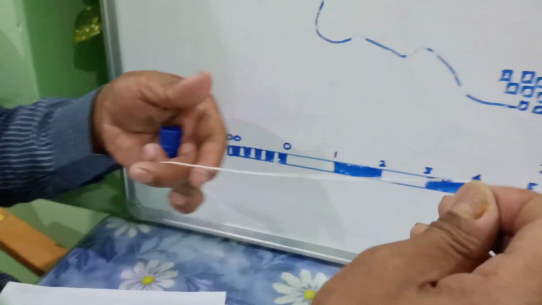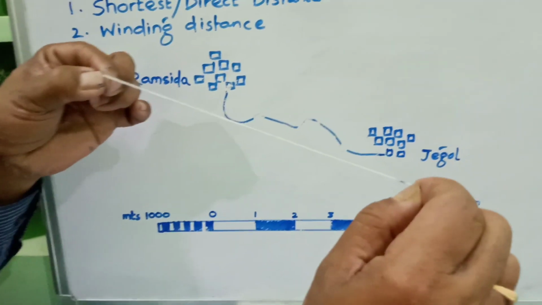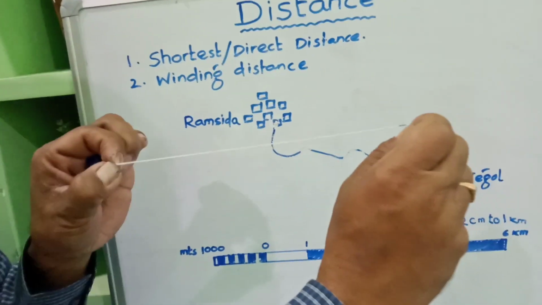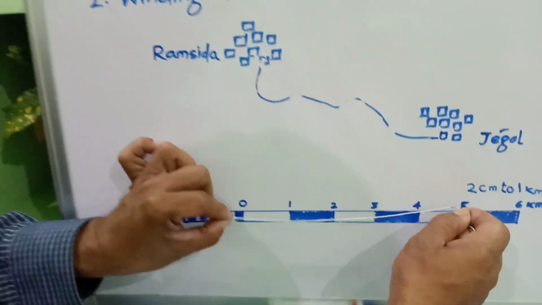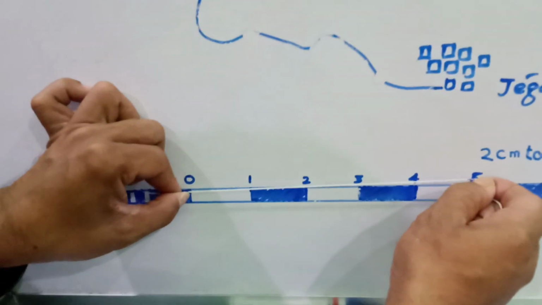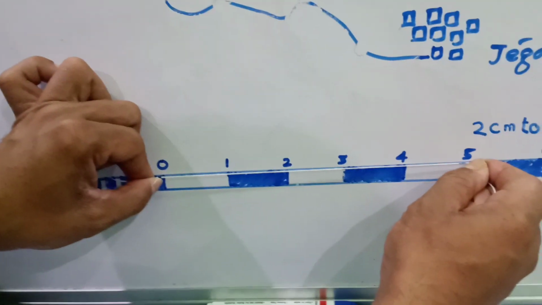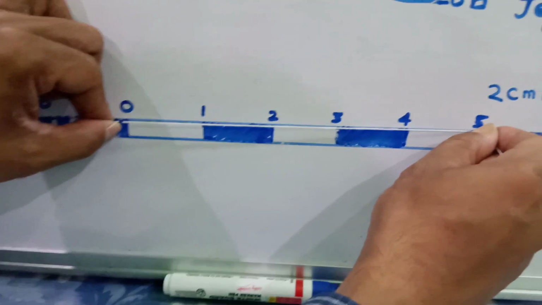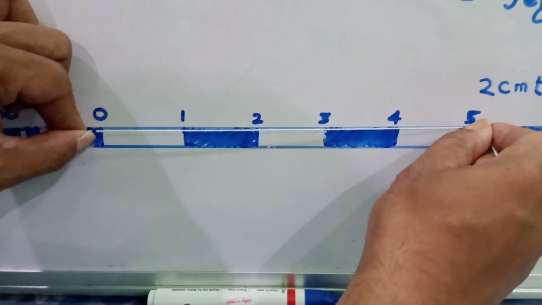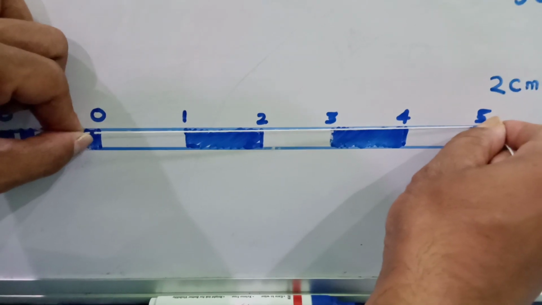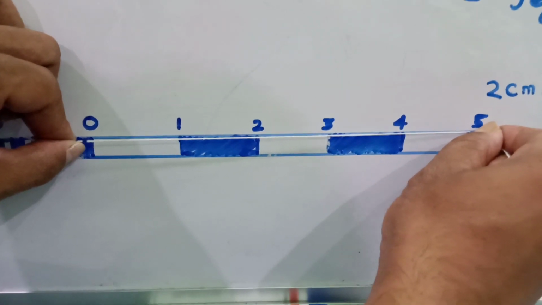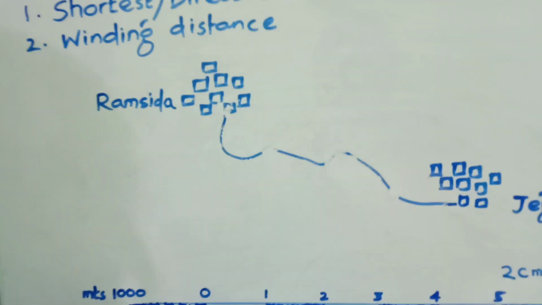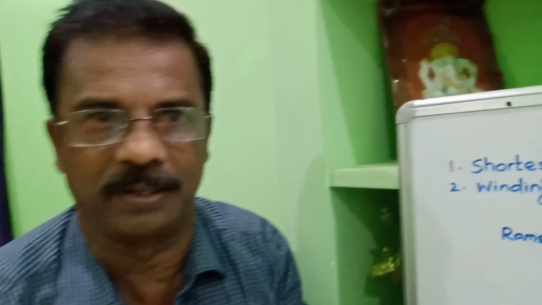This way you get two points, the left limit and the right limit. Make the twine straight and put it at the 0 graduation mark. Start measuring towards your right, towards the primaries, and it comes to 5 kilometer. So the distance between Ramsida and Jigal along the car track is 5 kilometer.